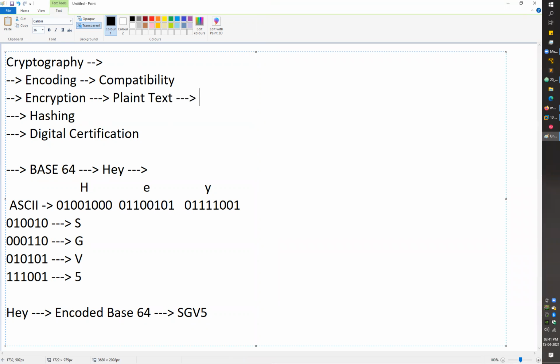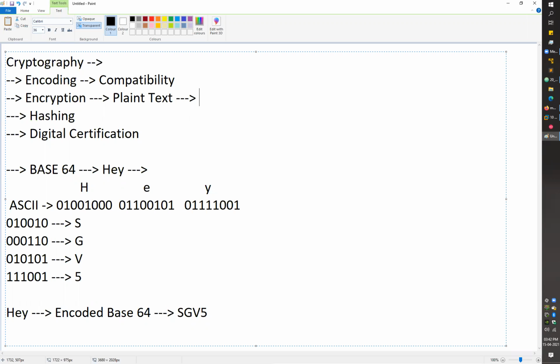The message which you want to convey, the message which you want to send to the person. Let's go with a simple example, WhatsApp. Or any messenger application: you are using WhatsApp, Telegram, WeChat, Facebook Messenger, whatever messaging you are using. Or let's go with email as well, right? As we know, all emails are transmitted in the form of encrypted text.